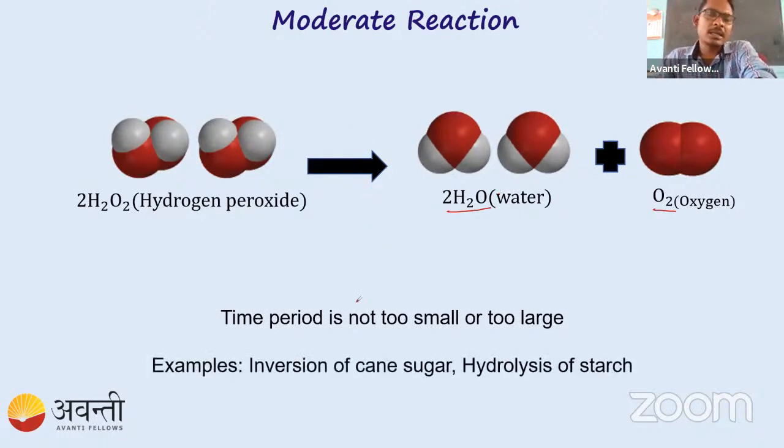Another example is inversion of cane sugar or hydrolysis of starch. Hydrolysis means starch becomes sugar, we are adding water to it. You have already discussed this in organic chemistry, in haloarenes and haloalkanes in this chapter. What is inversion of cane sugar and hydrolysis of starch? These are some examples, just remember them. So now we have discussed fast reaction and moderate reaction. Now let's see what a slow reaction is.